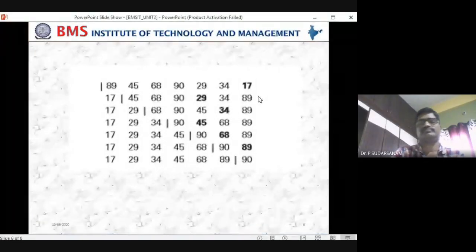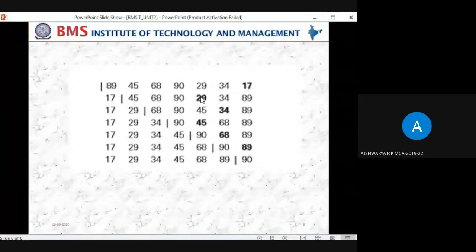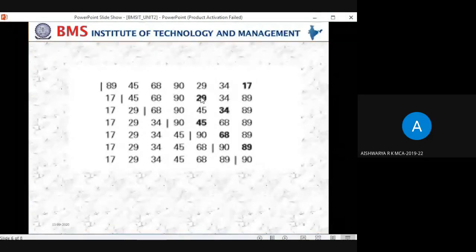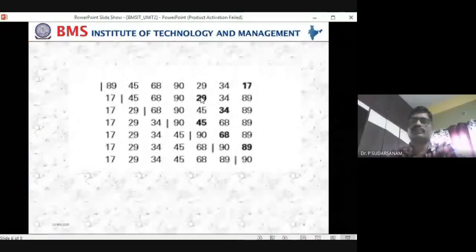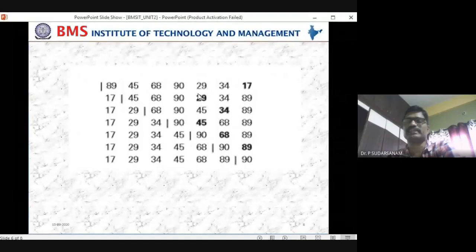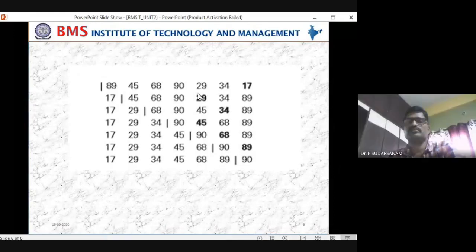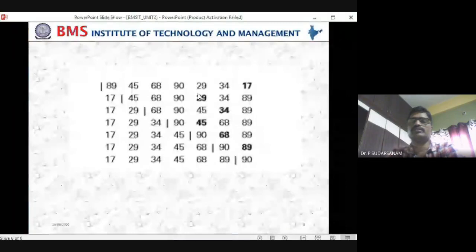Right. Now tell me, the second iteration, 29 will swap with where? 34, sir. Very good. Super. No, third line? When you are talking about the second phase, how can you go for the third one? Second one you have not finished, right? I am talking about the second phase. 29 with 45, sir. 29 and 45 interchange.